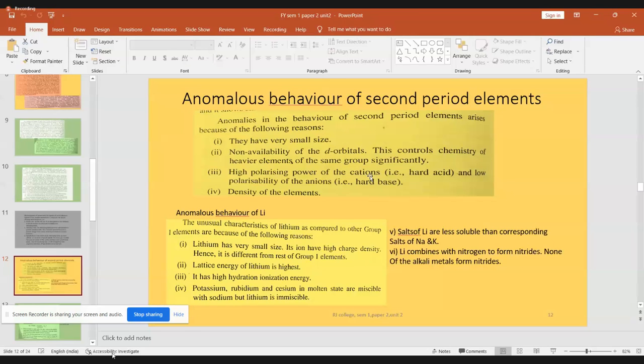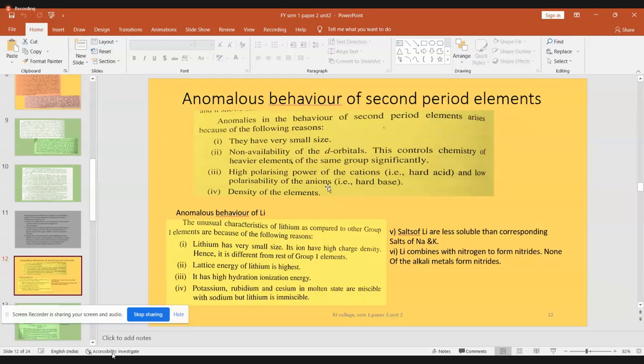And polarizing power of the cation. So when they form a cation, they show a high polarizing power. When they form an anion, certain elements like fluorine form only anions. Oxygen forms an anion, O2 minus, most commonly. So if the element has a tendency to form an anion, it will have low polarizing power. Whereas lithium and the next member, beryllium, all of them have the ability to form cations.